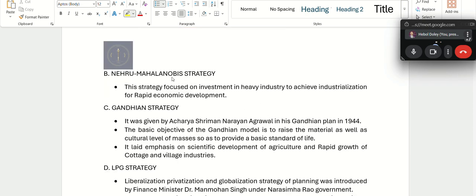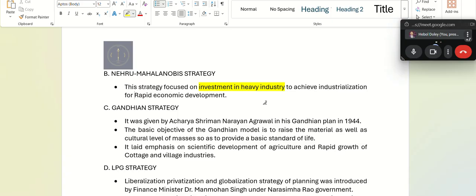Then you had the second strategy called the Nehru Mahalanobis strategy. This strategy focused on investment in heavy industry so that India becomes an industrialized country, so that these industries can push for rapid economic development. So Nehru Mahalanobis strategy was basically government focusing on investment in heavy industry.